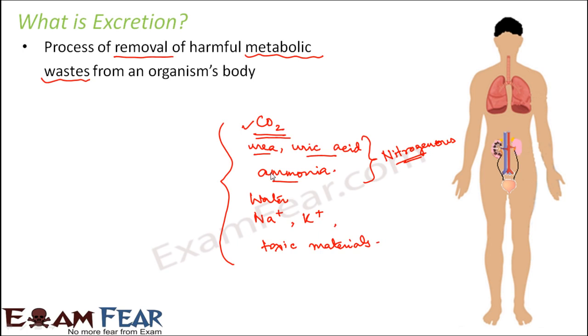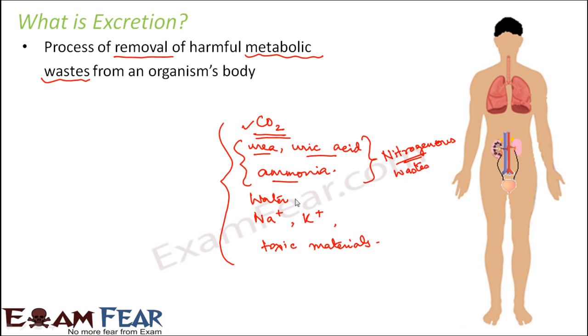So proteins are there everywhere, and proteins are made up of amino acids. Amino has the amine group, that is the NH2 group. So that means you have a lot of nitrogen inside your body in the form of amino acids. And that nitrogen actually forms compounds like urea, uric acid or ammonia, and these are all toxic to the body. They are not at all useful to the body. In fact, they are extremely harmful. So we should get rid of all these as soon as possible. These three together are known as nitrogenous wastes. So we will talk about them separately.